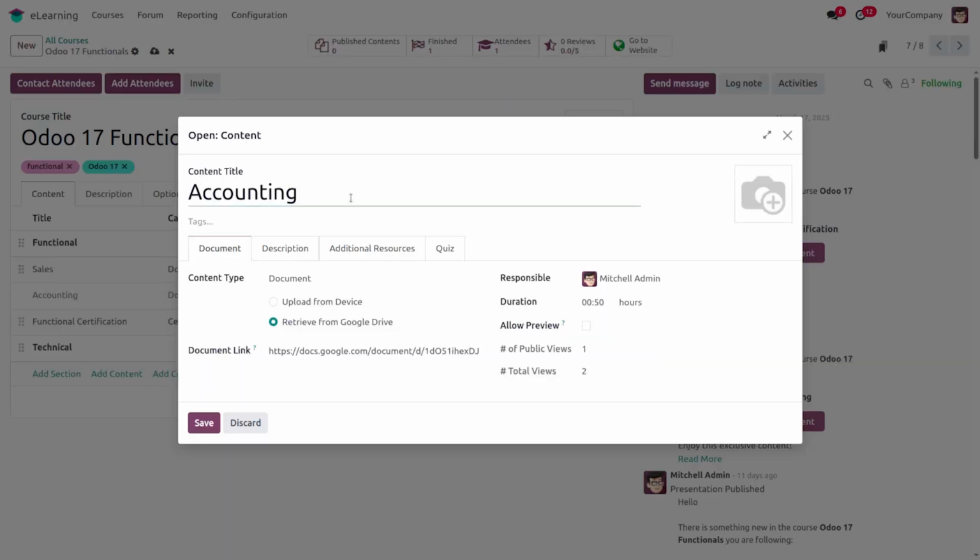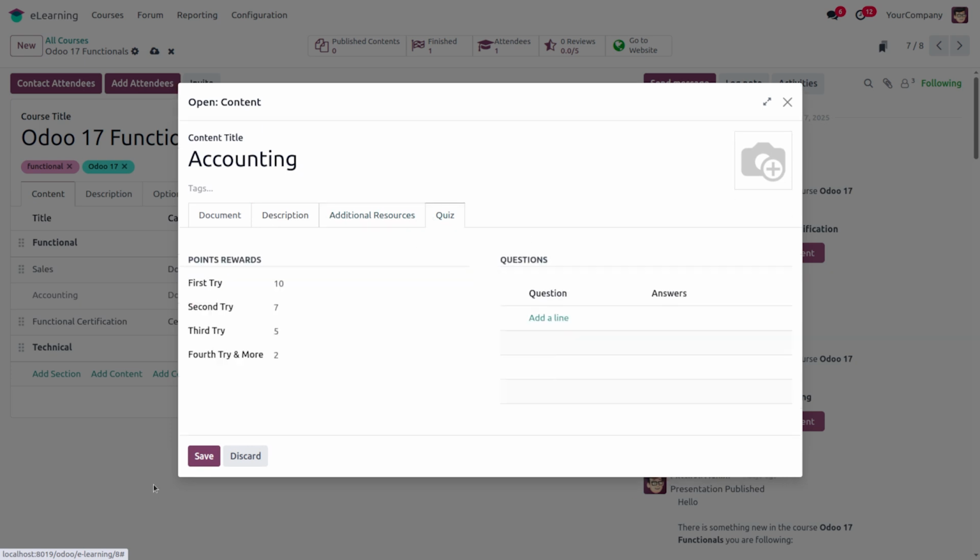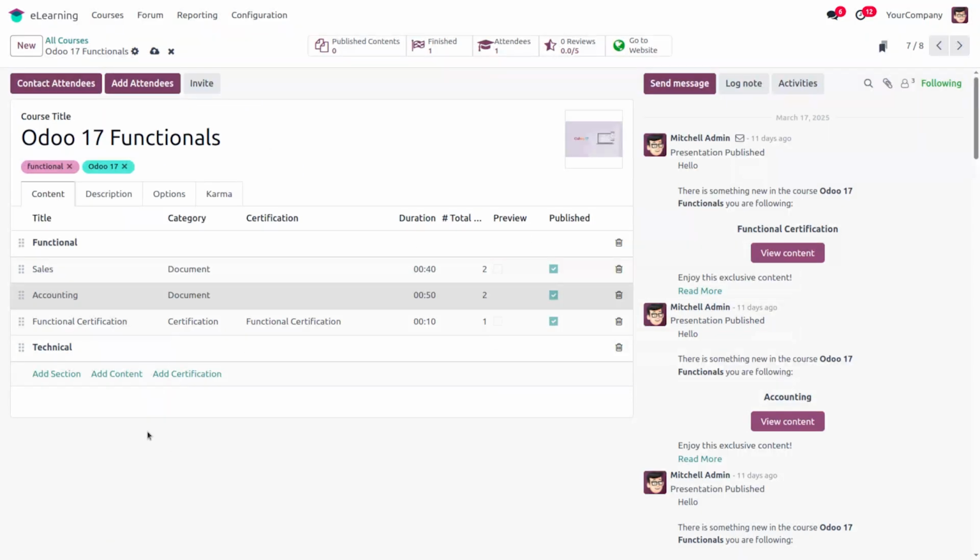Under the content accounting, I have chosen the content type as document and retrieved this document from Google Drive, so I have added the Drive link of this document. Then I have set the responsible person and duration of this course, and just similar to the sales course, we have the description tab, additional resource tab, and quiz tab for each content. Then we have functional certification.